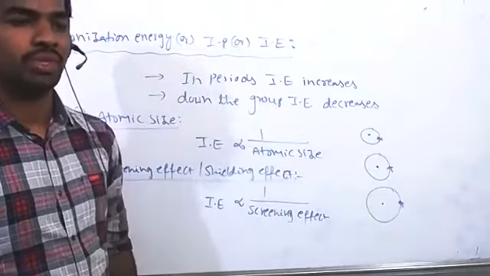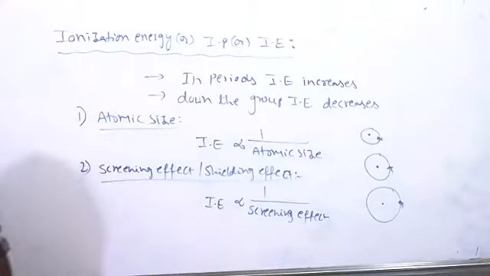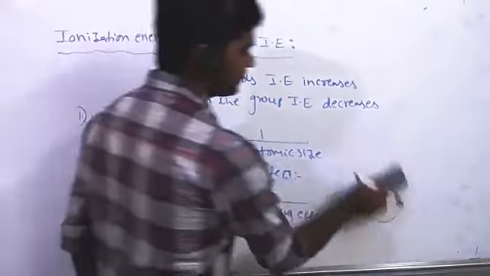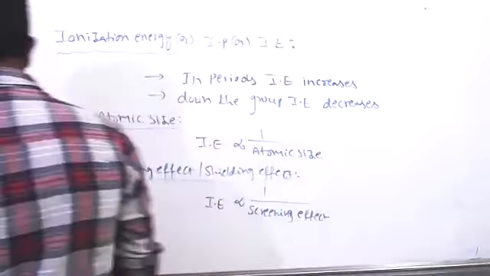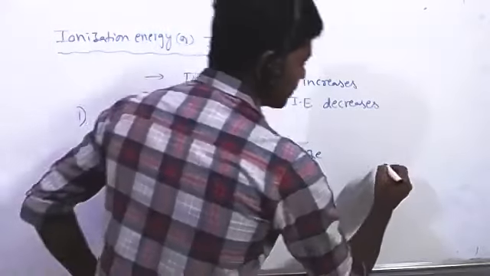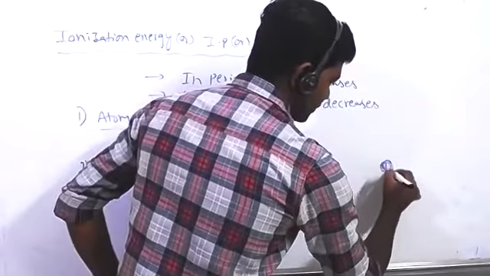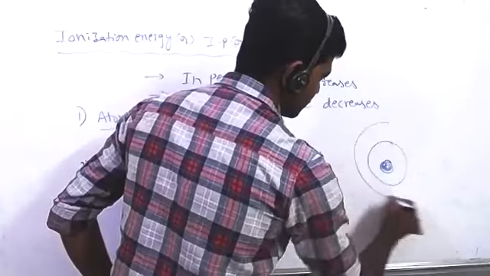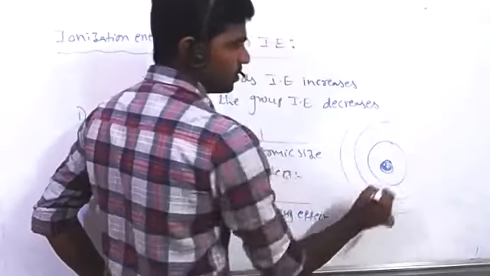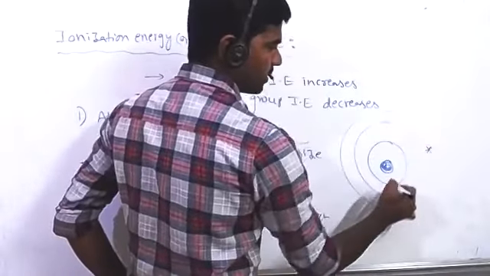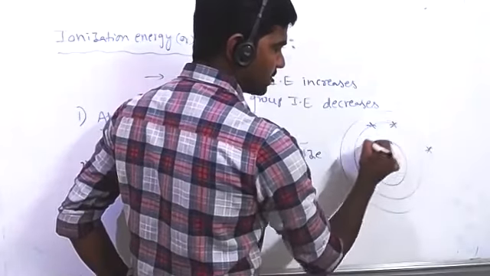That's called the screening effect. Suppose in this shell, 1 electron is there. In the second shell, 8 electrons are there.